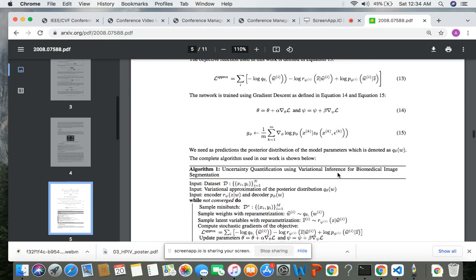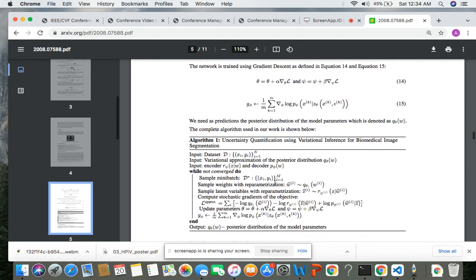Going over the complete algorithm, here we have a data set comprised of input and label pairs. There is a posterior distribution also, which we feed as input to our network. We also feed an encoder and decoder which are comprised of similar probabilistic distributions.